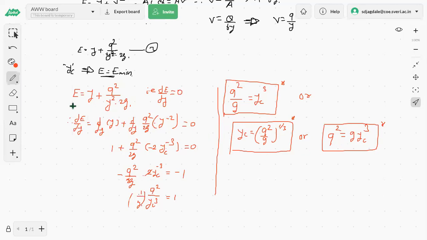यानी कि आपको एक स्पेसिफिक एनर्जी का वैल्यू दिया होगा, तो आपका जो डिस्चार्ज चैनल में से पास हो रहा है, वो मैक्सिमम कितना होना चाहिए, और what should be the relation between the q and this y, so that for a particular value of a specific energy, the discharge passing through that section will be the maximum. That we will go for now.